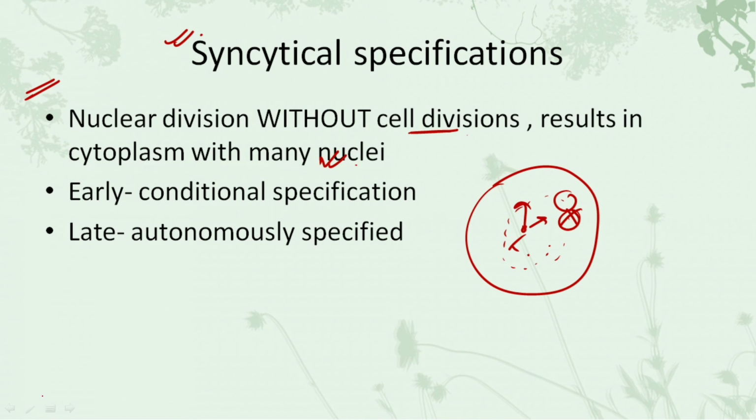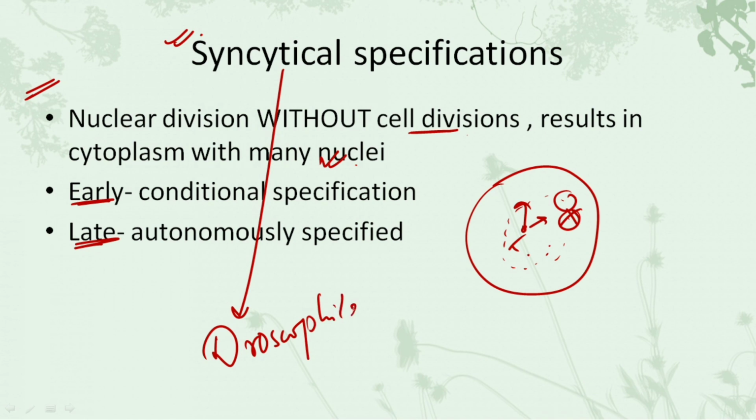In this particular syncytial specification, the early fate of the cell is conditional and the late one is autonomous. That is, when the cells are in the early phase of their development, they show the conditional specification, but as they mature, or reach the late phase of development, they are autonomously specified. The most common example of the syncytial specification is in Drosophila. We'll be dealing with the Drosophila topic in complete detail, so wait for that video. We'll be understanding the syncytial specification in the Drosophila topic. So this was about it.